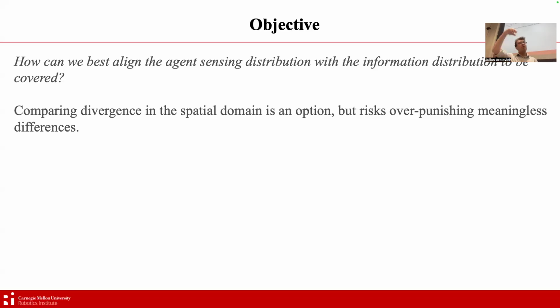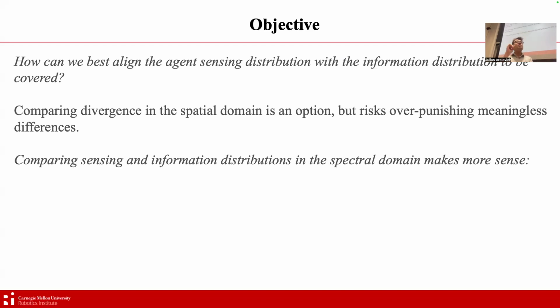So if we have a sharper peak, we don't want the agent that's assigned to that sharper peak necessarily just staying within its center, for example, just to minimize the spatial divergence. We actually want it moving around that peak. So I guess more formally, we want to actually match agents to the properties of the peak rather than the spatial characteristics of it on its own. And so that's why we actually do things in the spectral domain. The spectral domain is a really good candidate for this task. I'll touch on why.